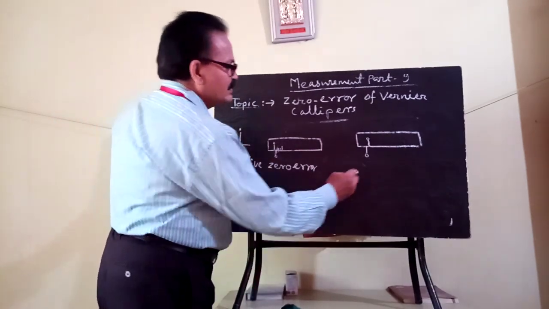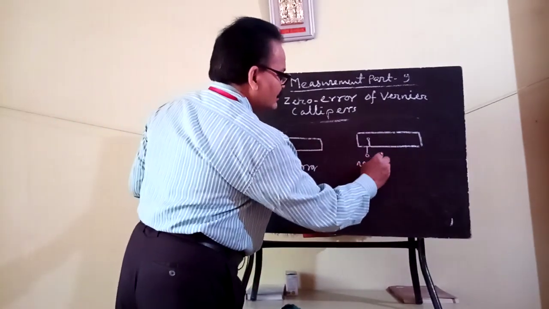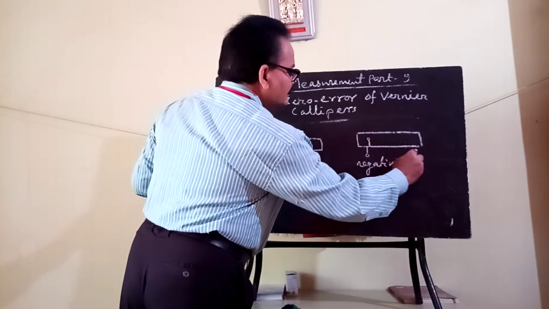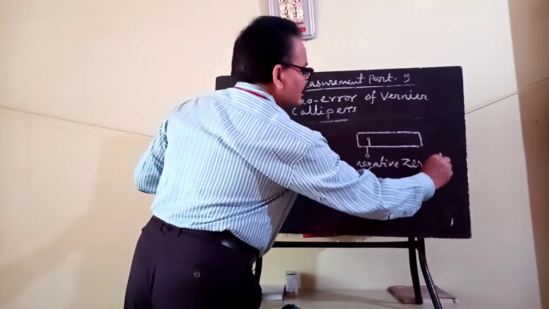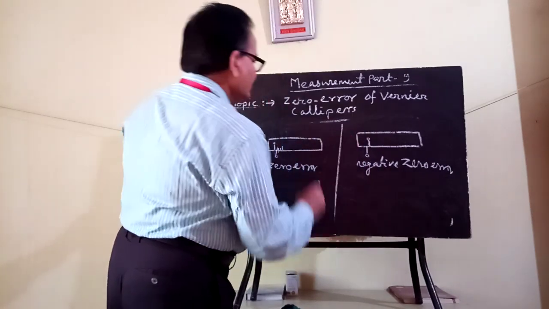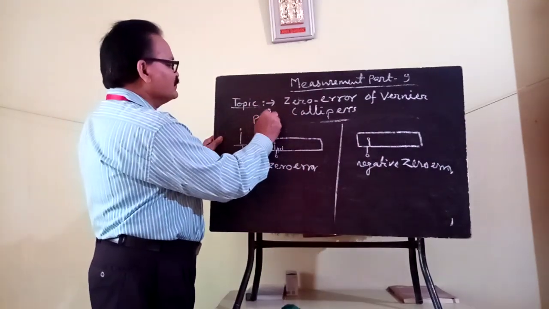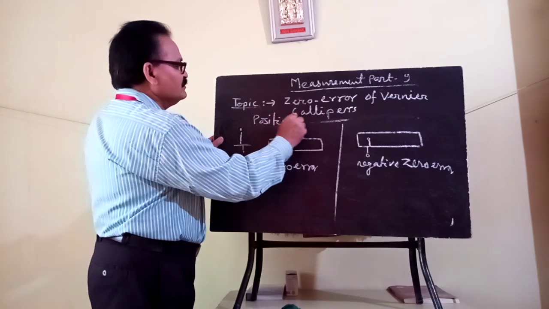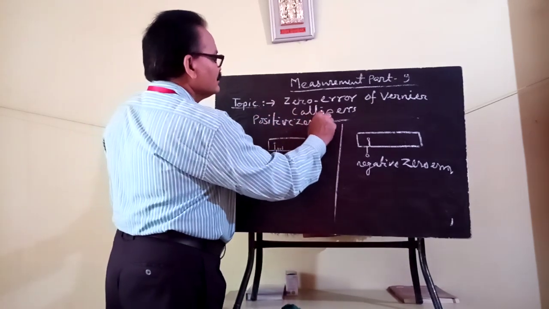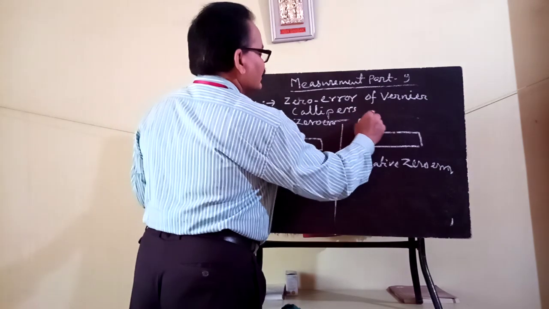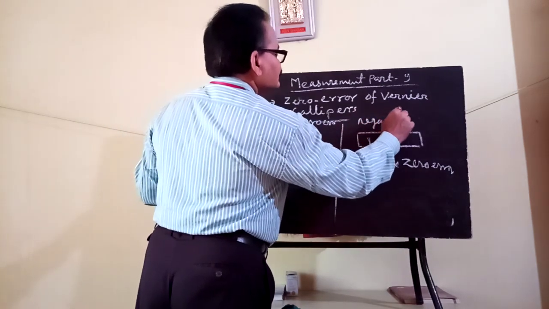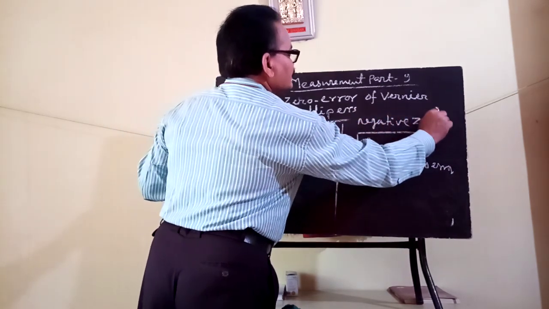In that case, it is negative zero error. So zero errors are of two types: positive zero error and negative zero error.